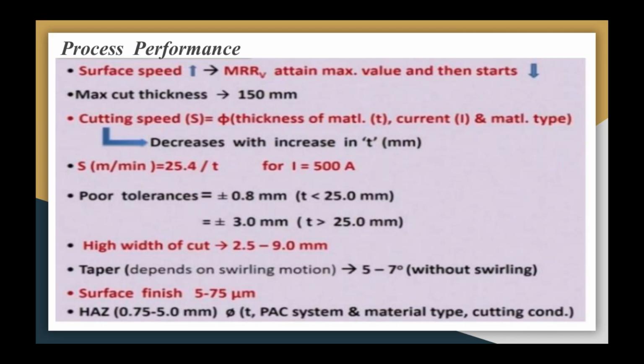It ranges from 0.75 to 5 mm. It should be noted that for the approximate performance of plasma arc cutting system, an increase in power requires a corresponding rise in gas flow rate. So these are the performance aspects of the plasma arc cutting system.